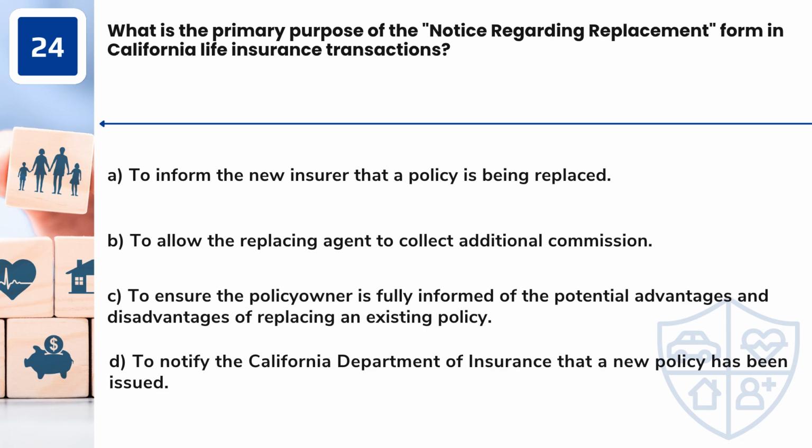Question 24. What is the primary purpose of the Notice Regarding Replacement form in California life insurance transactions? A. To inform the new insurer that a policy is being replaced. B. To allow the replacing agent to collect additional commission. C. To ensure the policy owner is fully informed of the potential advantages and disadvantages of replacing an existing policy. D. To notify the California Department of Insurance that a new policy has been issued.